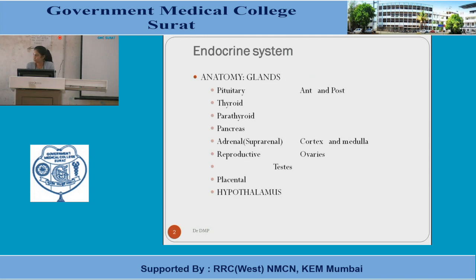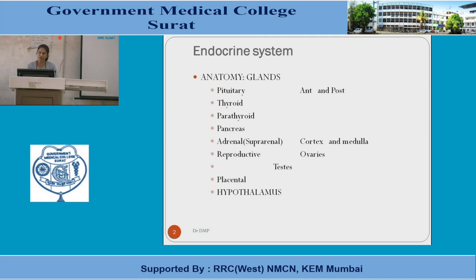The next gland which can be enumerated is the parathyroid gland, which is a paired structure in close relation to the thyroid gland anatomically. The hormones secreted by the parathyroid are responsible for the calcium ion metabolism in the body mainly. Pancreas is another important gland which acts as an exocrine gland as well as an endocrinal gland.